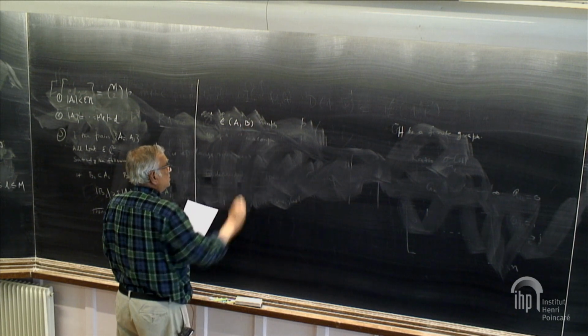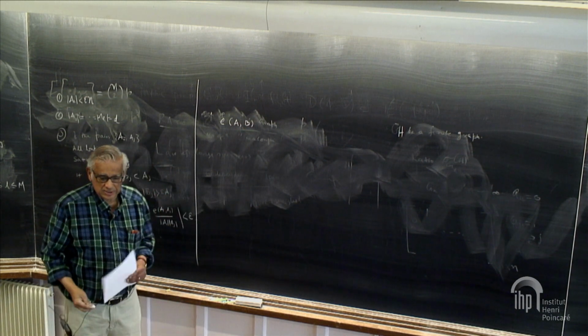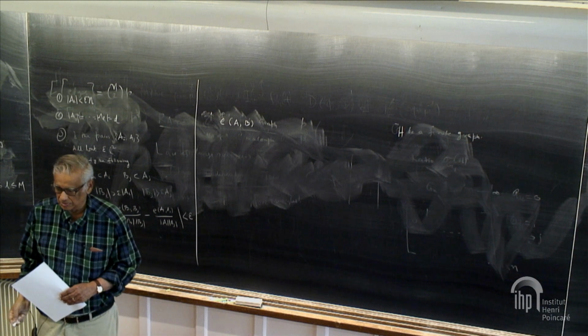Given two disjoint sets of vertices, EAB is the number of edges that connect the two.